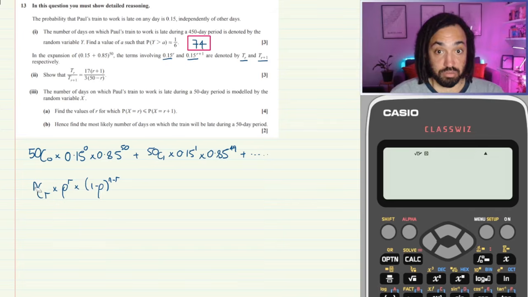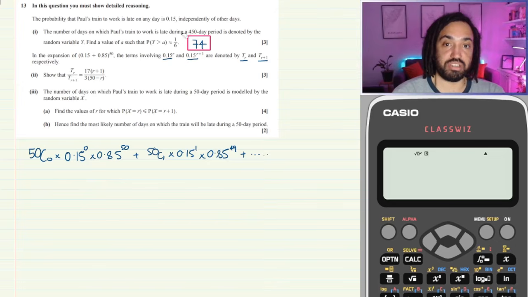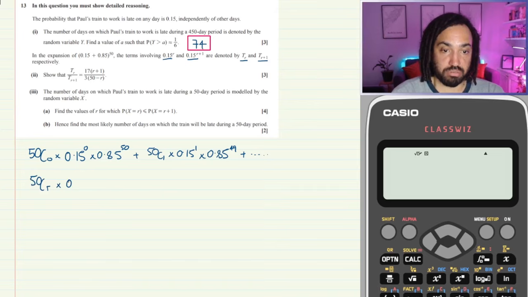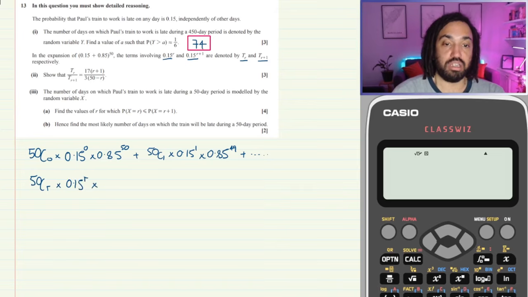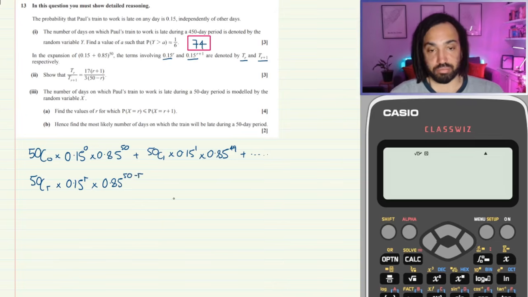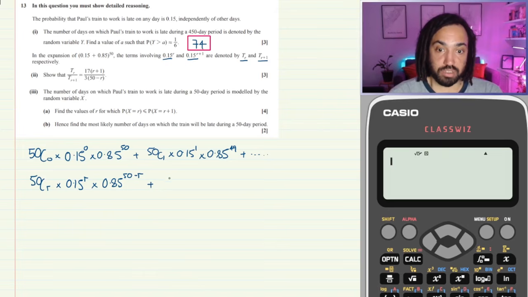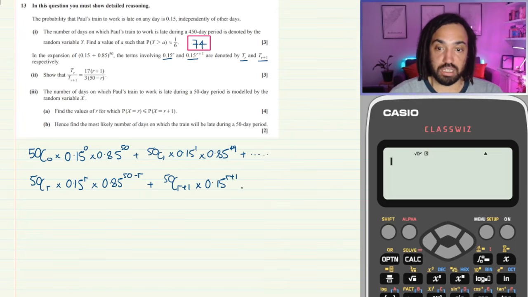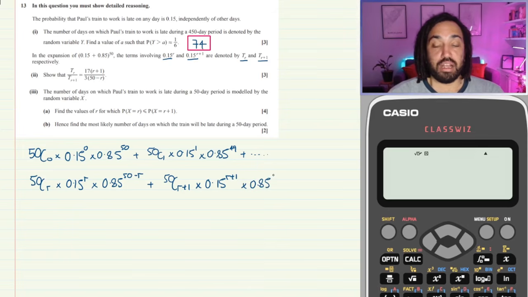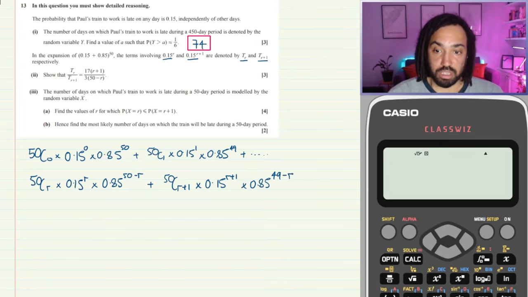Now, for a general term in the sequence, when we are taking the rth term, we would have 50 choose r times 0.15 to the r times 0.85 to the 50 minus r. And then the next one after that would be 50 choose r plus 1 times 0.15 to the r plus 1 times 0.85 to the power of, now this will be, 49 minus r.